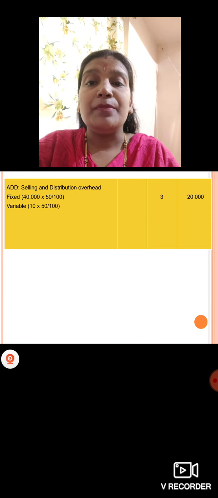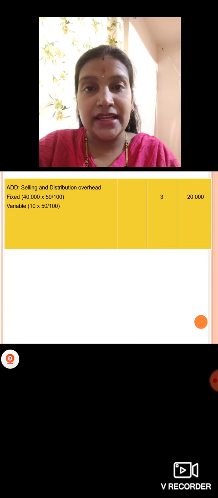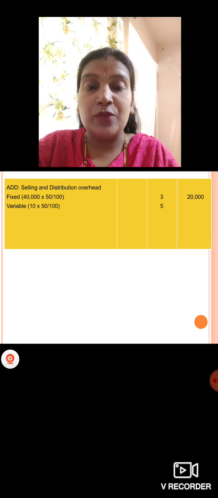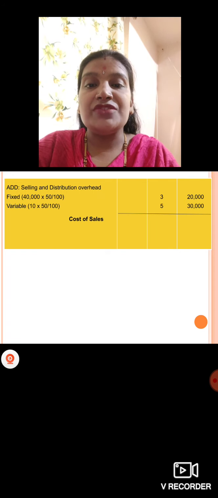And variable per unit you should take. So per unit selling and distribution overhead, how much you have? 10 rupees. Of 50% of 10 rupees, how much you'll get? 5 rupees. 5 into 6,000 tons. How much you'll get? 30,000. So total cost of sales, how much we have now?